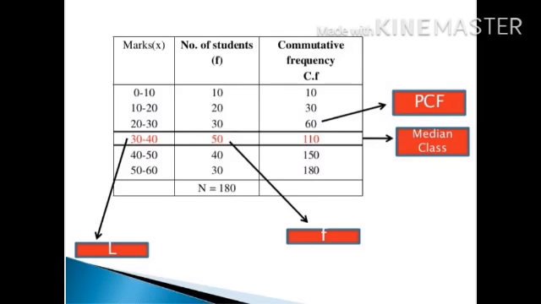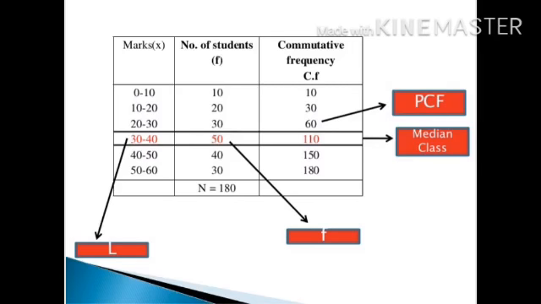The value 90 you get between 60 and 110. So you will take 110. Okay, so this will be your median class, and the lower limit will be 30, and the frequency will be 50, and the pre-cumulative frequency, that means before the median class, the PCF will be 60.